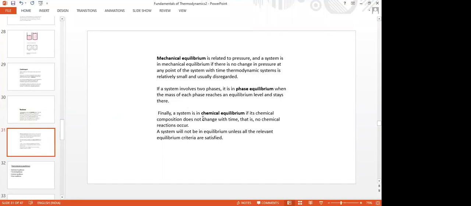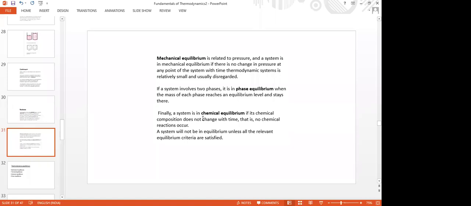Mechanical equilibrium. Mechanical equilibrium is related to forces or pressures, and the system is said to be in mechanical equilibrium if there is no change in pressure at any point of the system. Then the system is said to be in mechanical equilibrium.